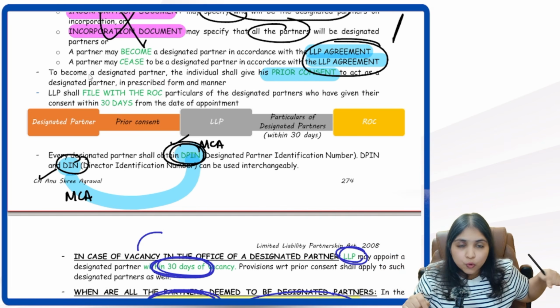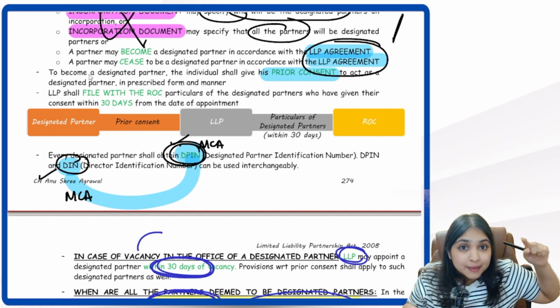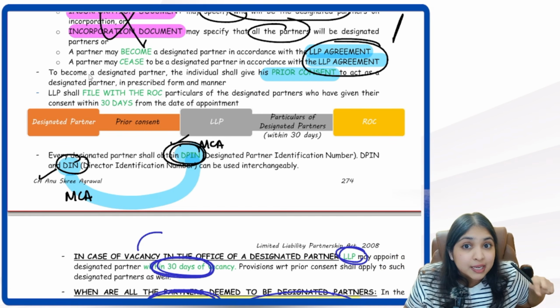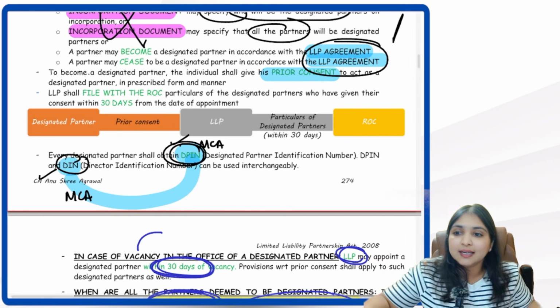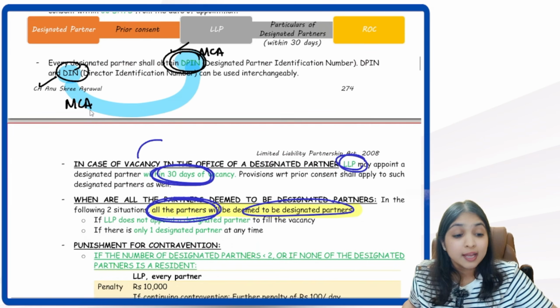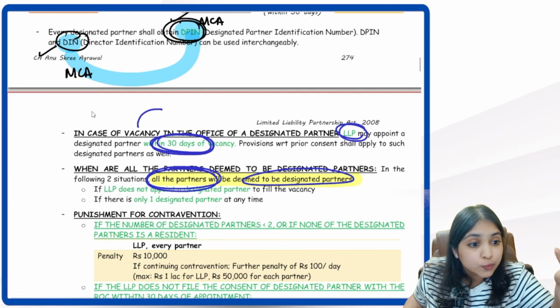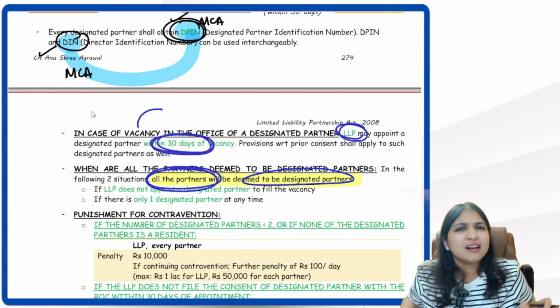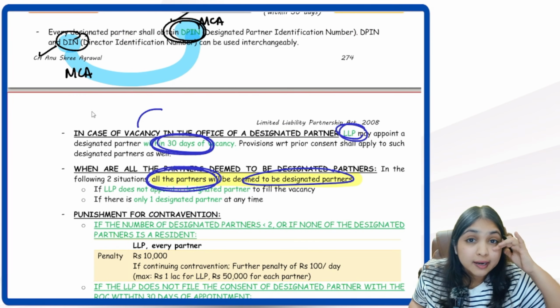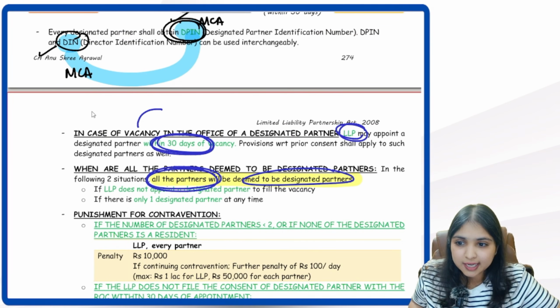LLP will give to whom? To ROC. What will LLP give to ROC? Particulars of designated partners. When will LLP give it to the ROC? Within 30 days from the date of appointment of the designated partner. Okay, designated partner mandatorily needs which number? DPIN. But he doesn't have DPIN. He is having DIN. Will you be okay with it? Okay. DPIN and DIN can be used interchangeably.